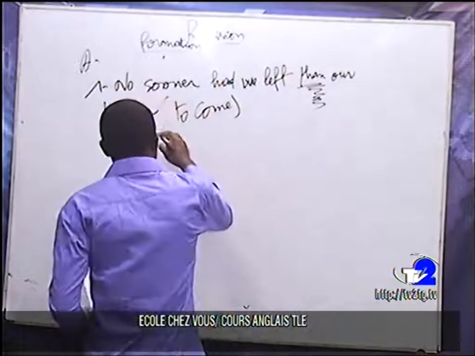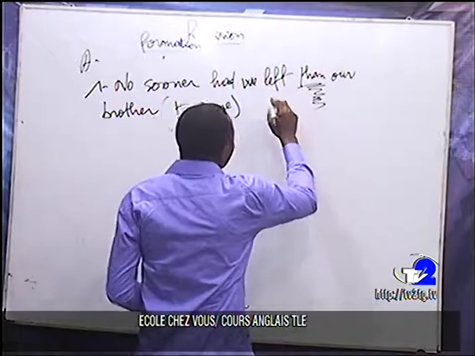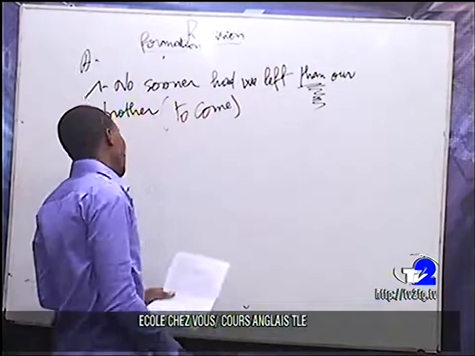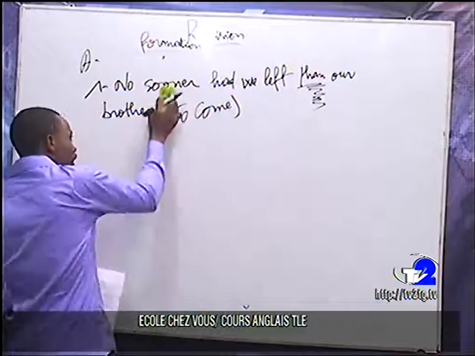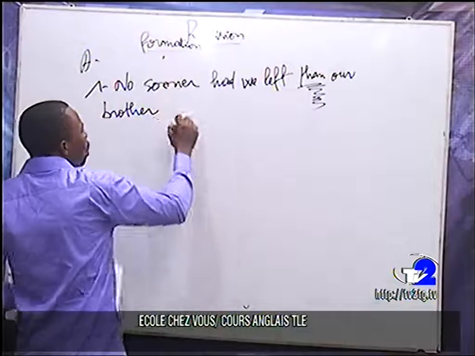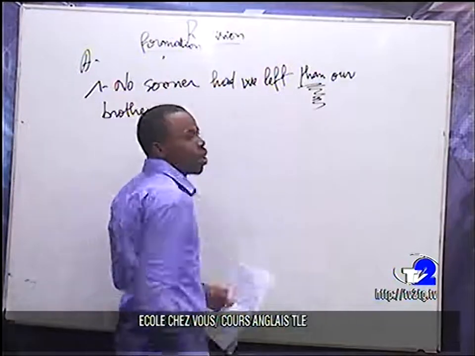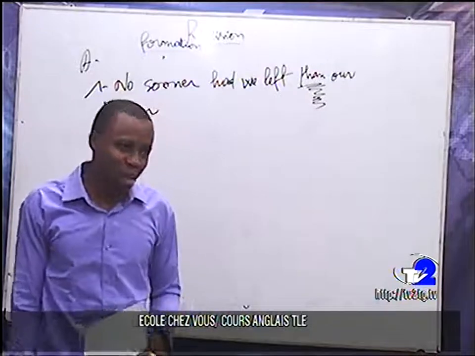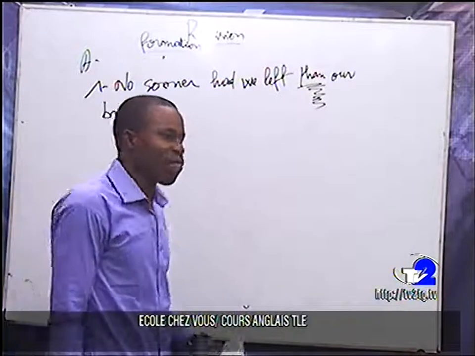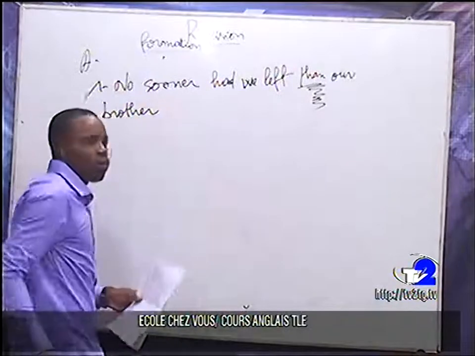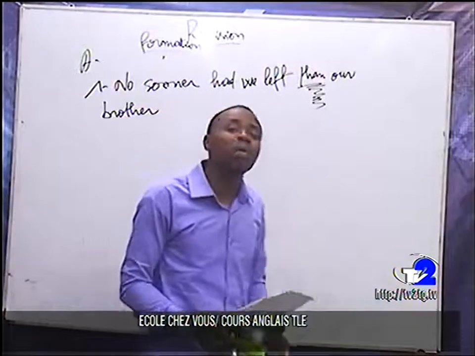So here, "no sooner had we left than our brother to come". Here we have what? We have "had left", which is the past perfect. Then at this level we will have the simple past.